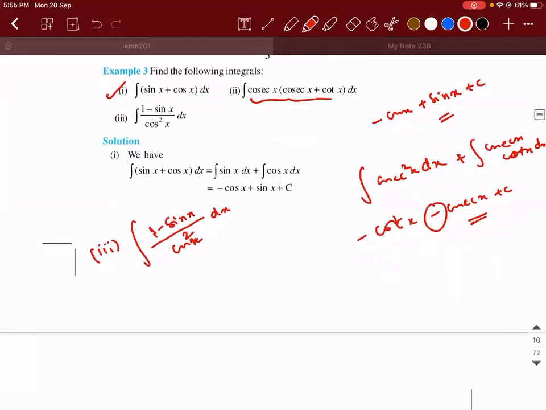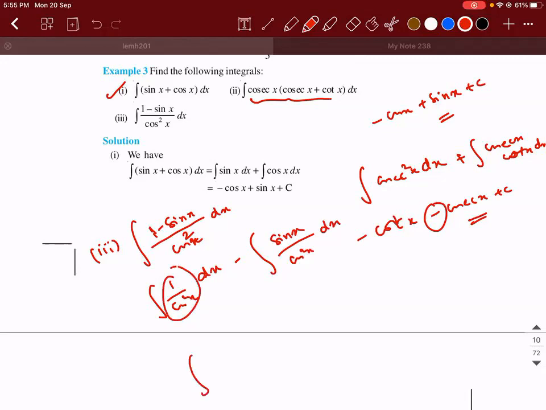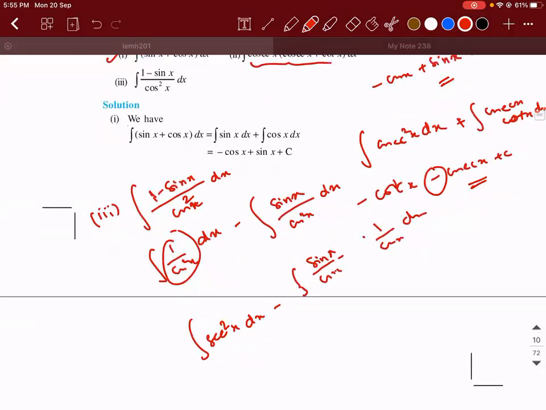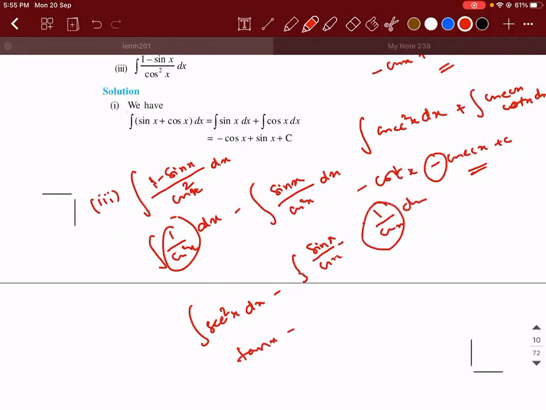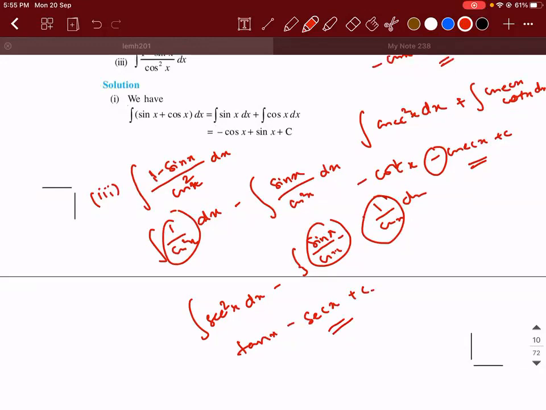So what we can do is, I told you one important point. What is that I told you? Whenever you're doing this, get rid of the denominator. So if you need to get rid of the denominator, integral of 1 by cos square x dx minus integral of sin x by cos square x dx. So 1 by cos square x, integral of secant square x minus integral of secant x into 1 by cos x dx. This is tan x minus this one is what? Secant x into tan x. Derivative of which function is secant x tan x? Secant x. So integral is tan x minus secant x plus c.